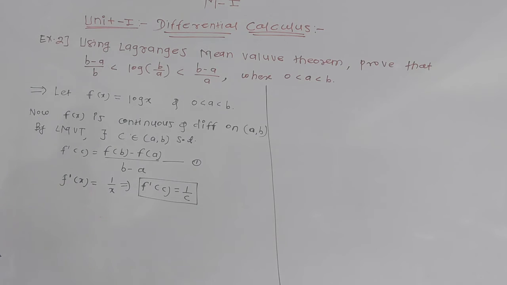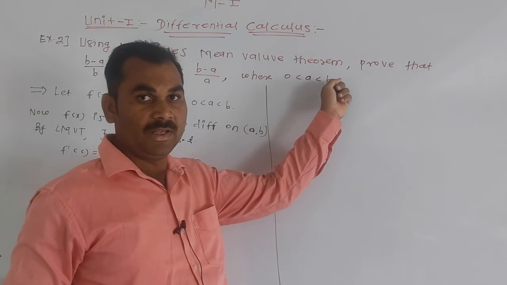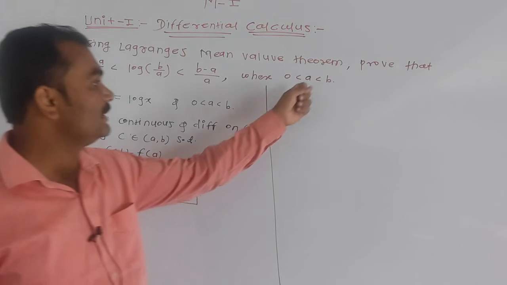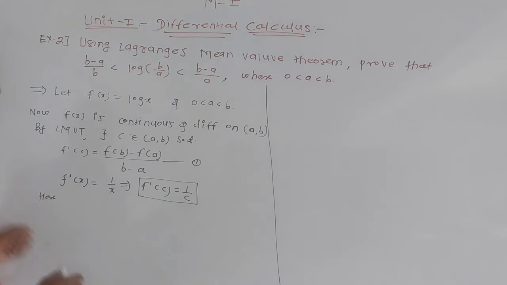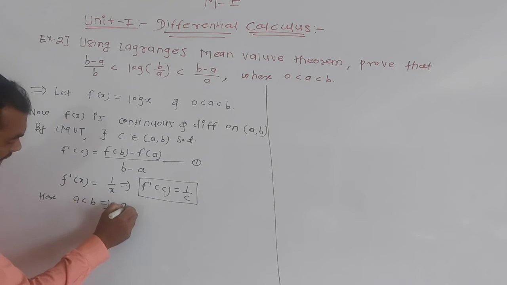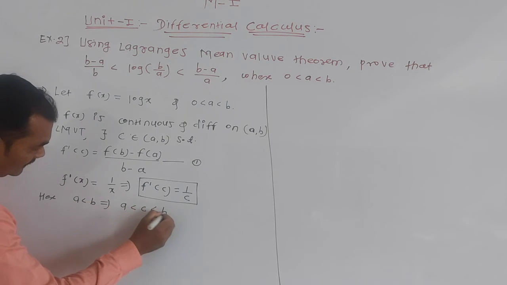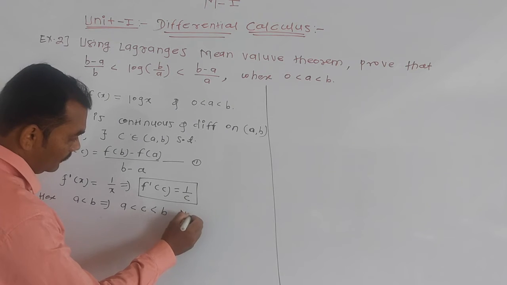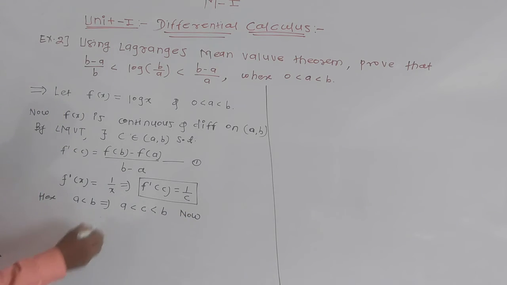Now here the given inequality is a less than b, so by using LMVT, obviously this c belongs to that interval. Here a less than b implies a less than c less than b. Now take the reciprocal.